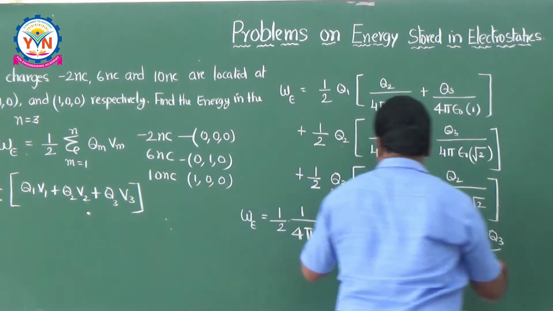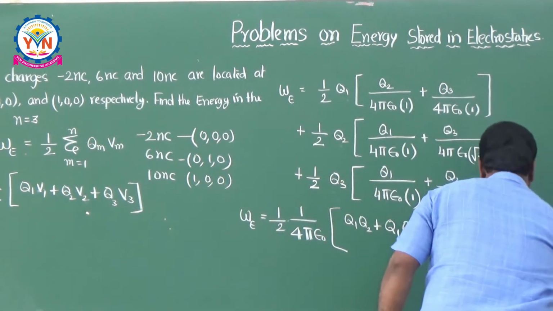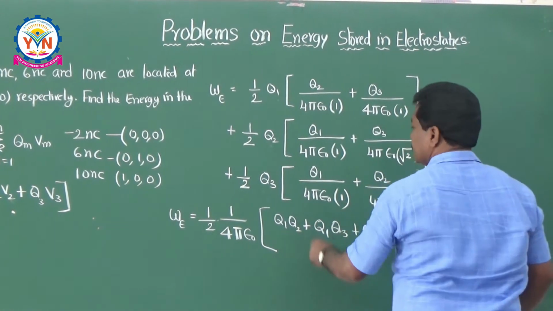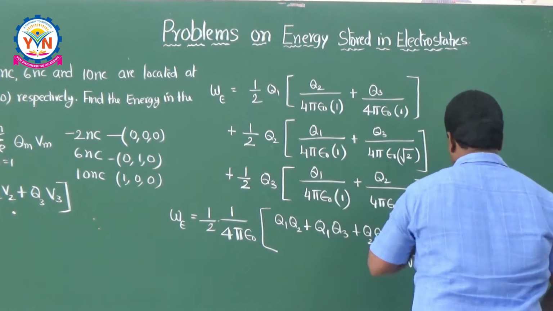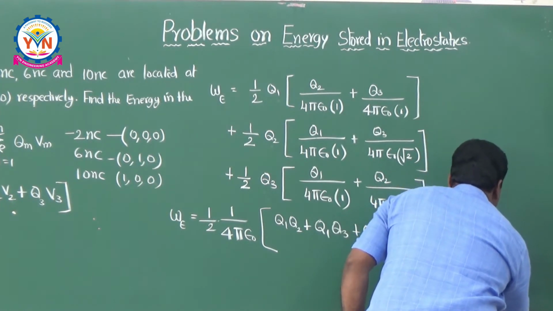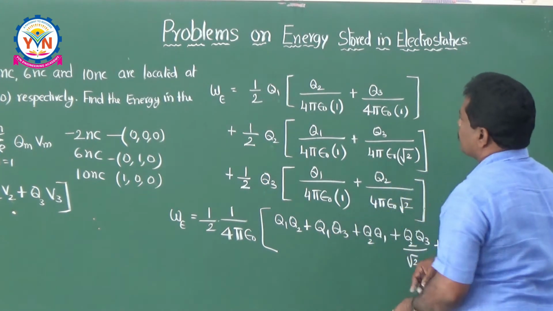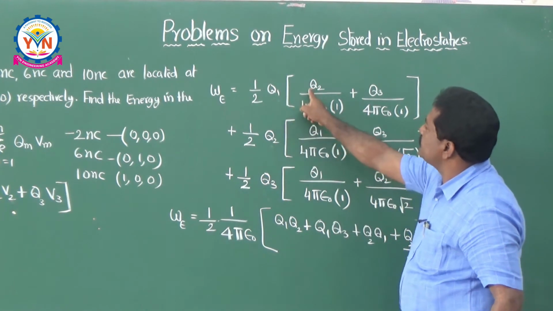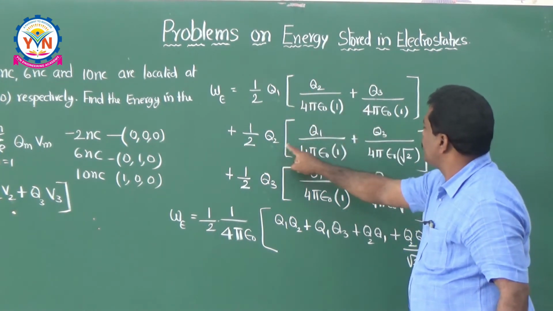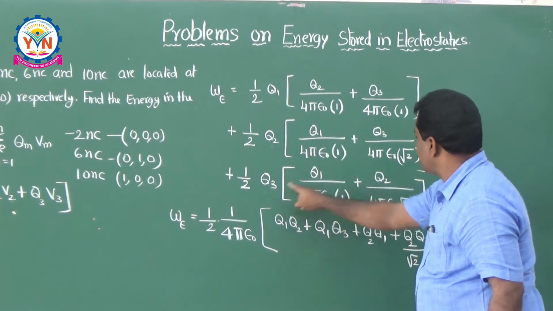So, plus here this is Q1 Q3, and this is Q3 Q2 plus Q3 Q2 divided by root 2. So I am summing up Q1 Q2 and Q1 Q3 and Q2 Q1, Q2 Q3 by root 2, and this is Q3 Q1 and Q3 Q2 by root 2.